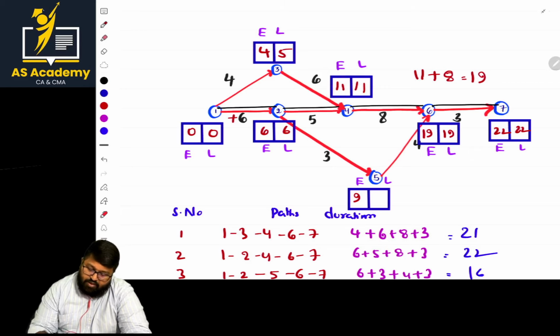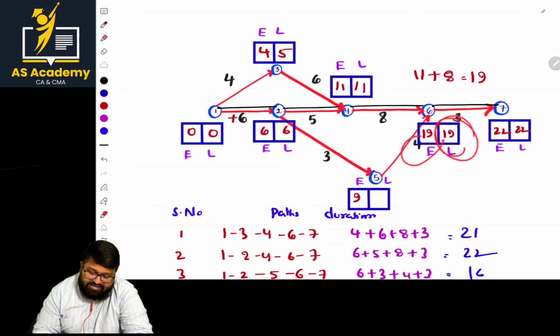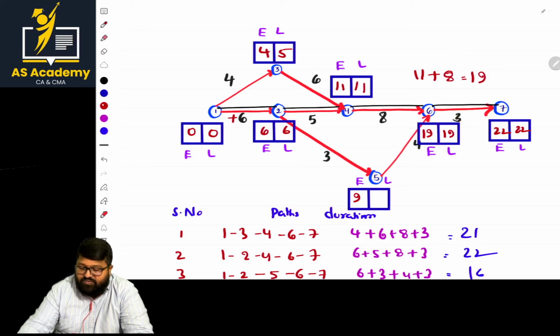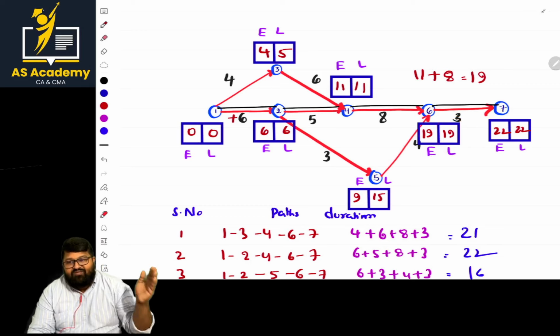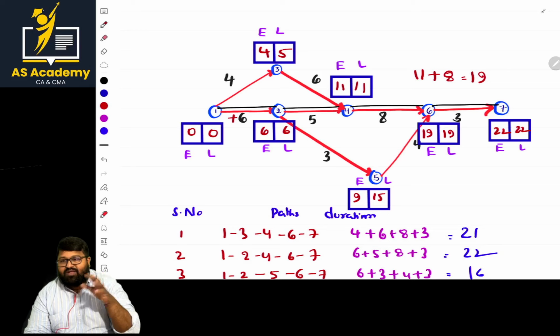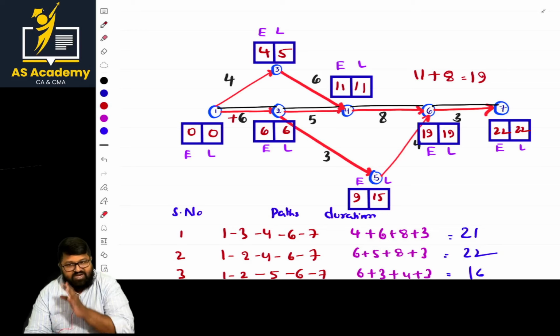And here, to reach this point, are there any more than one alternative path? No, only one path. The thing is that 19 minus 4. 19 minus 4 is 15. So for E value we are adding, for L value we are deducting. And E value starts from event 0, and L value also starts from event 0.